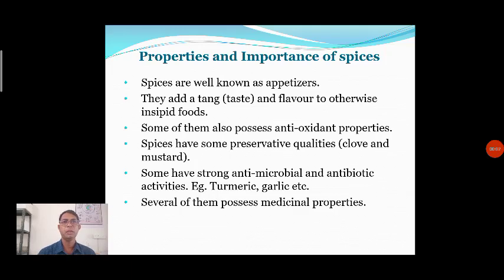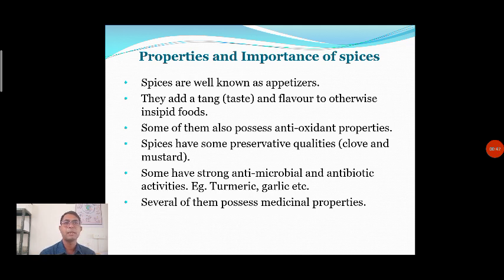So students, in the last lecture we went through some properties. We are going to continue that point, that is, the properties and importance of spices. We got an idea that spices are produced in large quantity in India, and India has a majority of the market in the global area. In this way, spices have different types of properties.